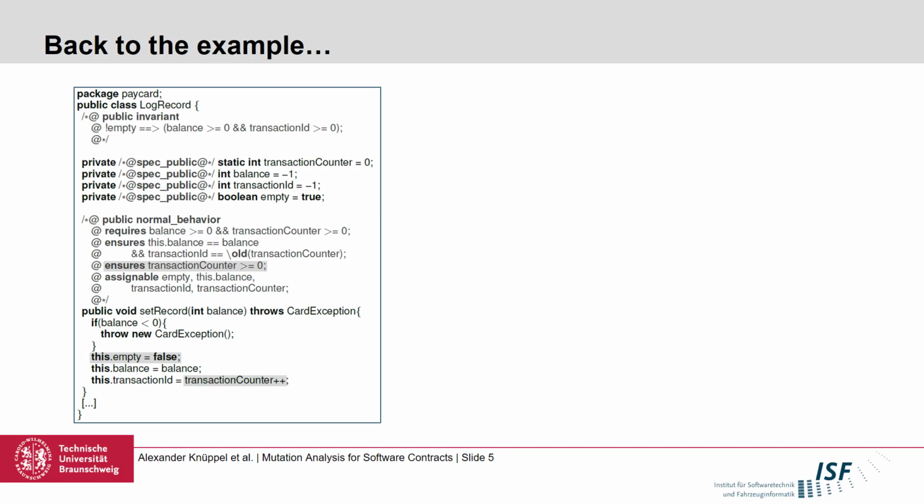Okay, let's go back to the set record example, which represents a real case. If we look at the specification and implementation, we notice a couple of things. First, the specification states that after this method is called, the field transaction counter is greater than 0. However, the implementation is in fact more precise because field transaction counter is actually incremented by 1, so it's really modified by this implementation. Another instance is that field empty is set to false.